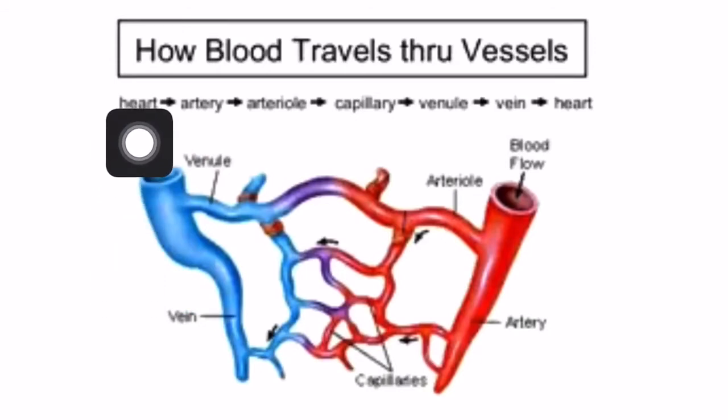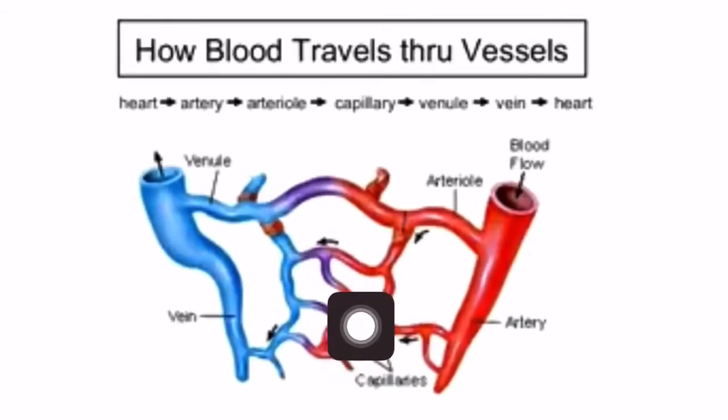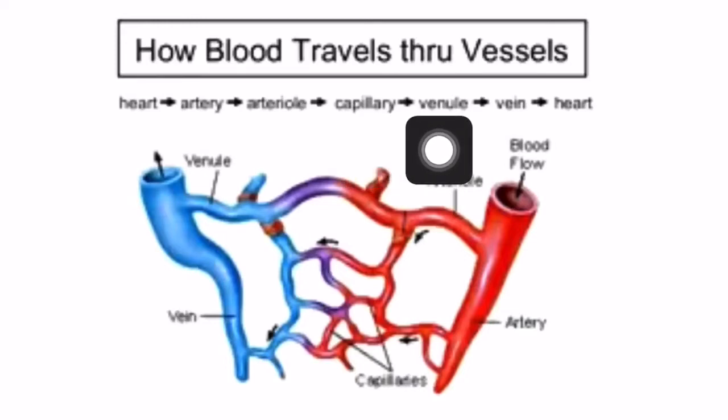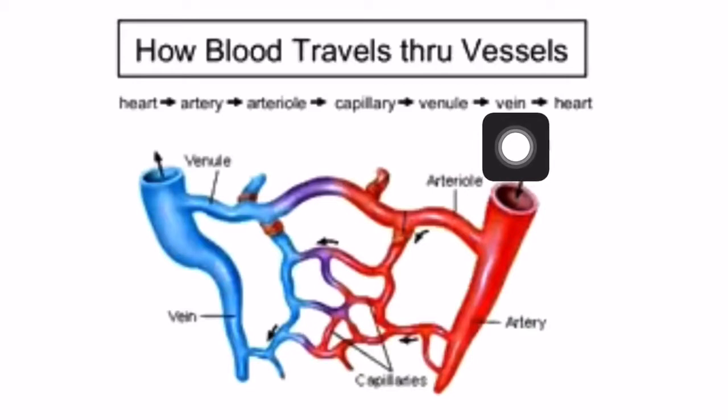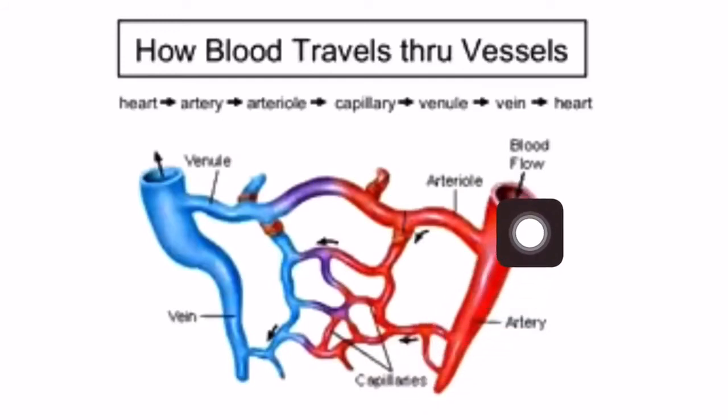So again after purification, the pure blood is carried through the artery, and the artery to arteriole, which you have already seen here, and after that the capillary, and after the capillary it goes to the venule. Venule is a part of vein, and this vein is again connected to the heart. So this is the junction of artery and the vein.